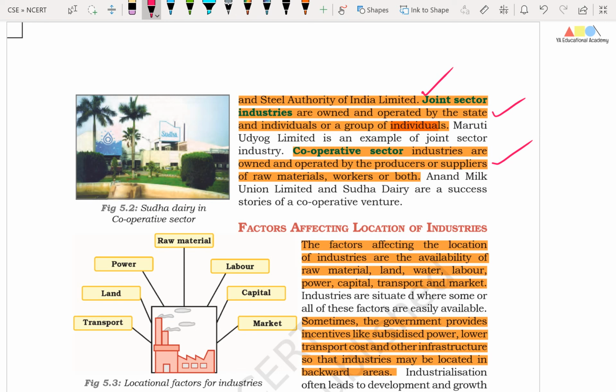Right friends, here is the example of Sudha Dairy, an important organization run by the cooperative sector. Friends, you should know that Anand Milk Union Limited, that is Amul, and Sudha Dairy are success stories of a cooperative venture.